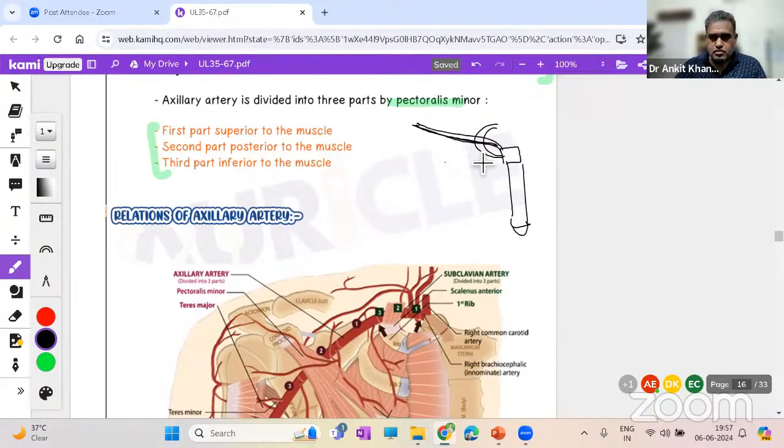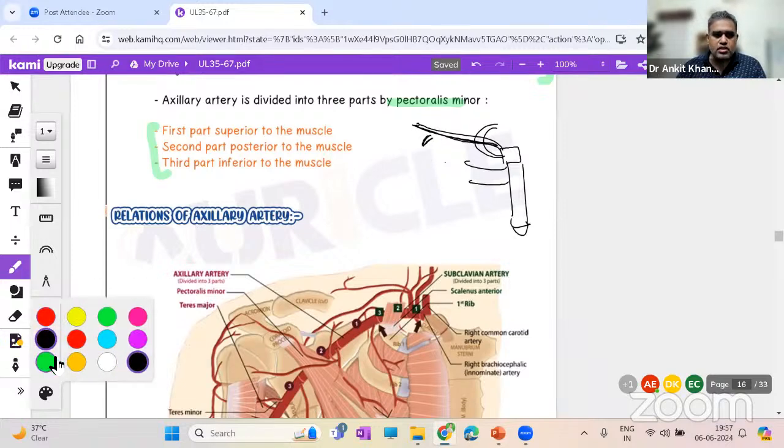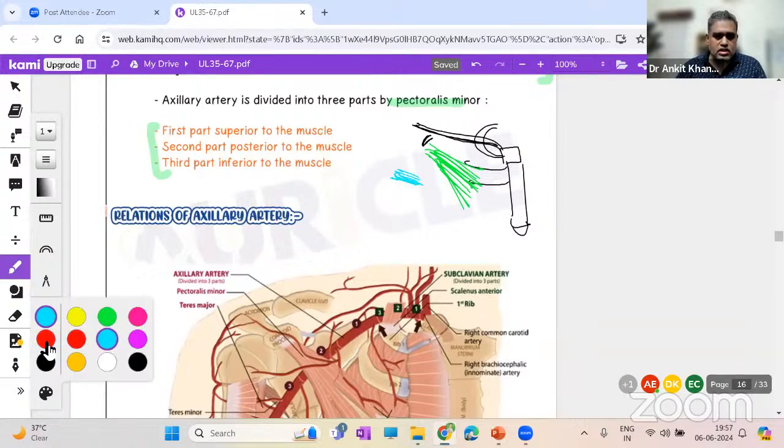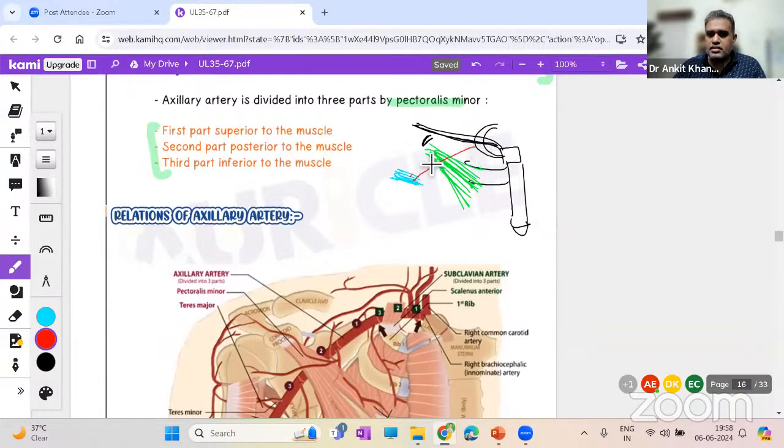Here you can just make the second and third ribs if you wish. This is the clavicle, right? So this is the coracoid process. Quickly you can make it, and you can make a muscle over here, the pectoralis minor muscle. Simple. Just to add to it, you can make the teres major muscle going over here if you wish; if not, no problem. Then you simply have to make an artery going like this. Is that simple?